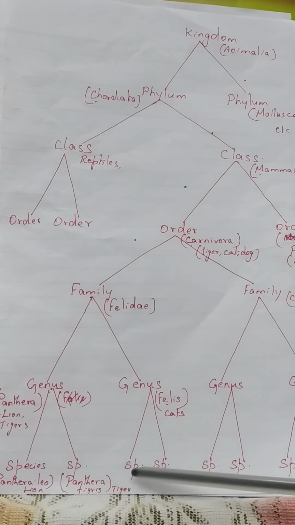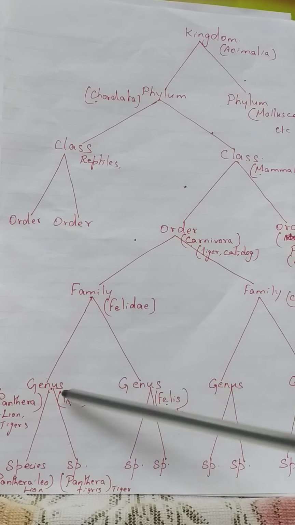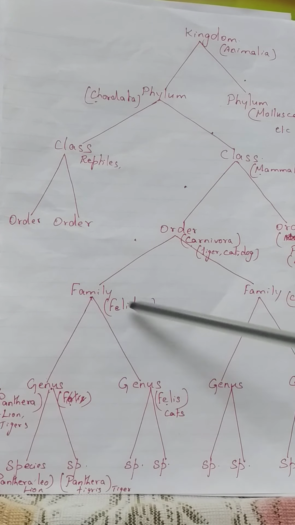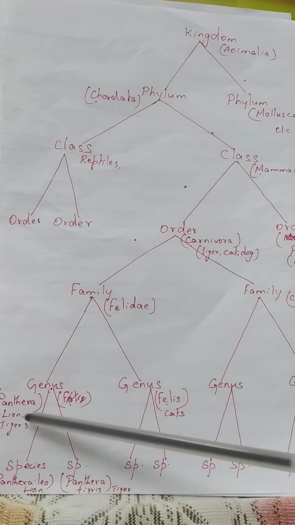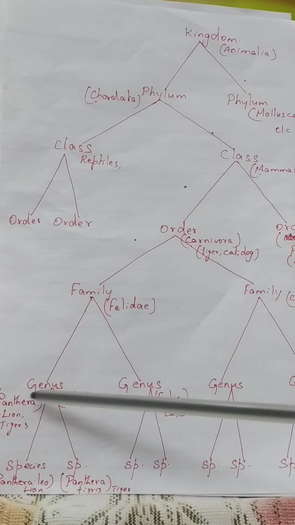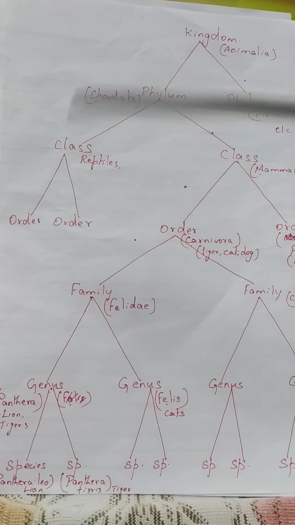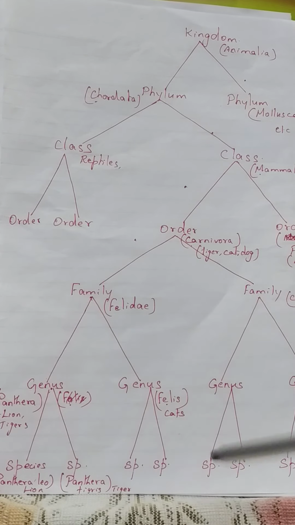In the same way, species having common characters are grouped into different genus. Among genus, some genus have some common characters, so they are grouped into families. Here the genus Panthera and genus Felis have some common characters, so they are grouped into a family called Felidae. And in this way there are so many families.